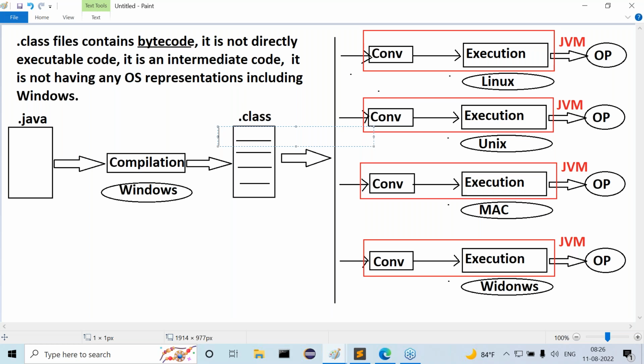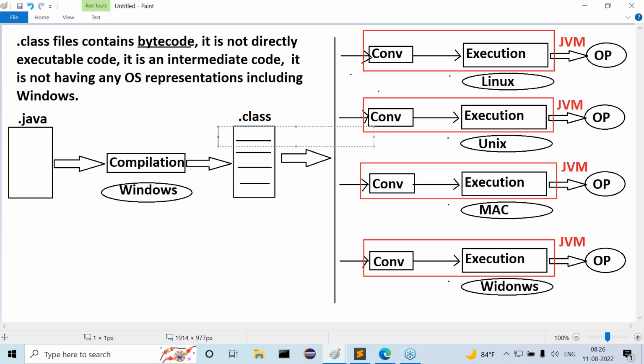Once the JVM and Java compiler are dependent on the operating system, definitely the entire Java software is platform dependent, or not? But the Java application is platform independent. Whatever program we prepared, we can compile on the Windows operating system and run on any of the operating systems with the help of JVM. But JVM is platform dependent. Not only JVM, the total Java software is platform dependent. Guys, are all of you getting conclusions about this particular point?